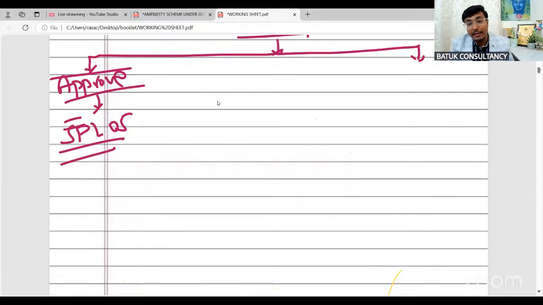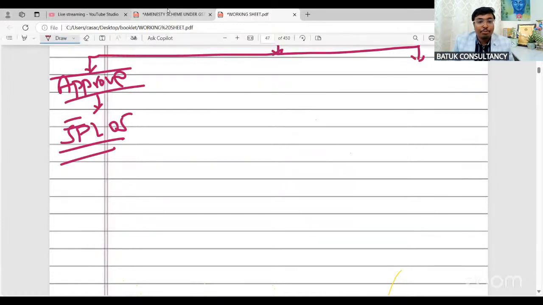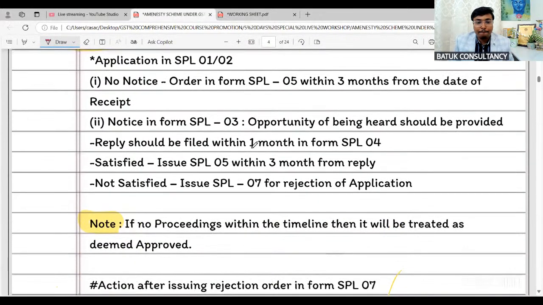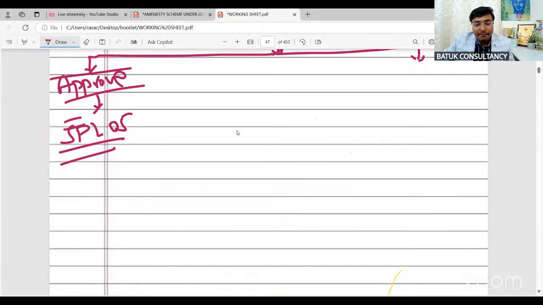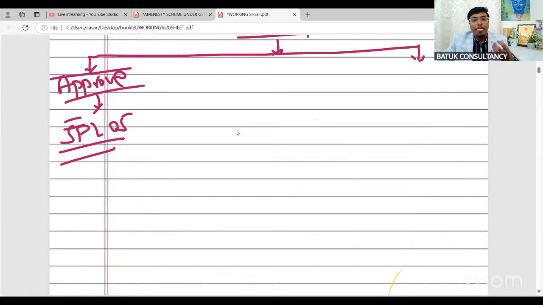But suppose the authority is not going to approve your application. In that case, if they approve the application, then SPL05.